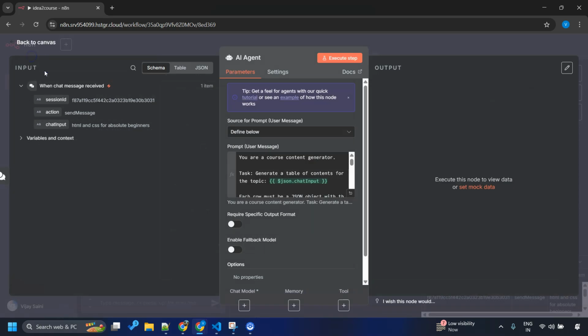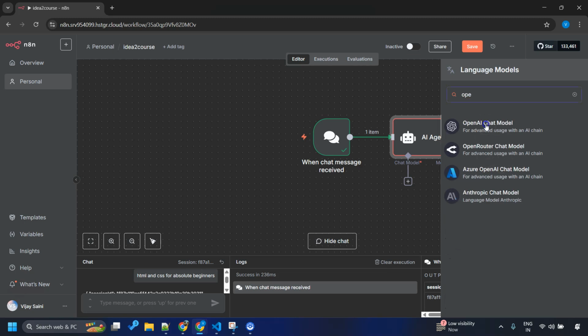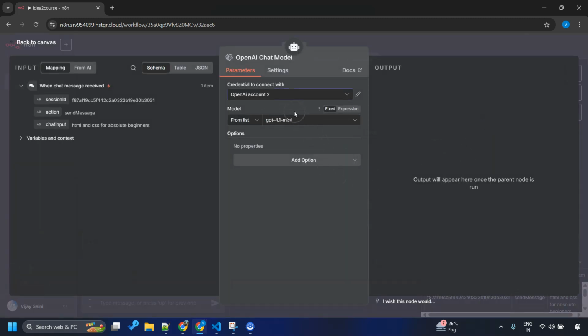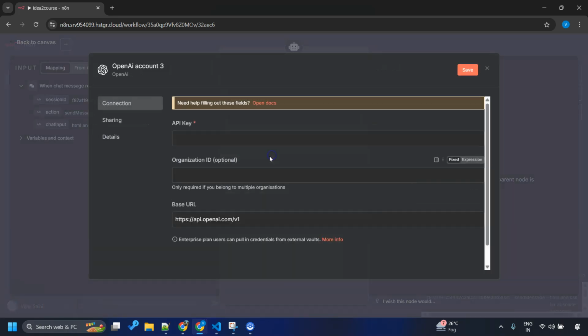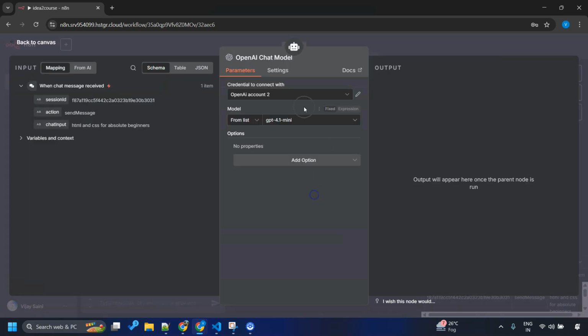Let me go back and click on chat model. We need to add a chat model. So I'll say OpenAI chat model. I have already added my OpenAI credentials. In case you have not, you can just go to create new credentials and add your OpenAI key over here and just save it. Okay, it will be done. I'm fine with using the old connection.